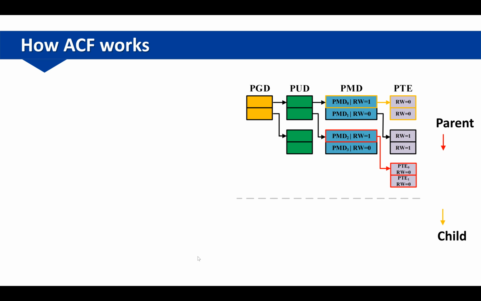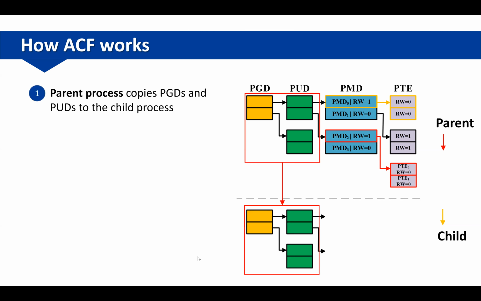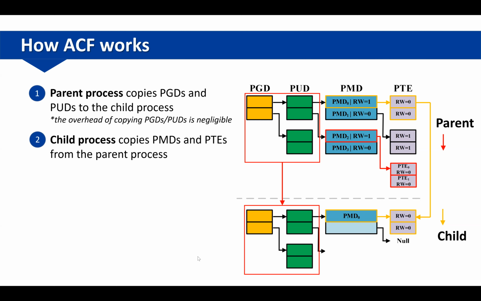Before the introduction, let's take a look at the page table. In Linux, the page table is organized as a multi-level tree. There are generally 4 levels: PGD, PUD, PMD, and PTE. In ACF, firstly, we let the parent process copy PGD and PUD entries to the child process. After that, the child process copies PMD entries and the PTE from the parent process.